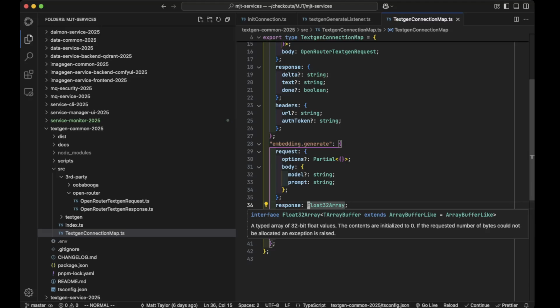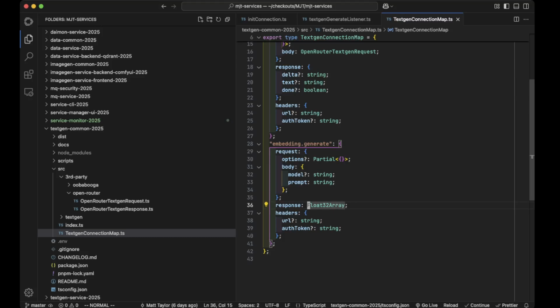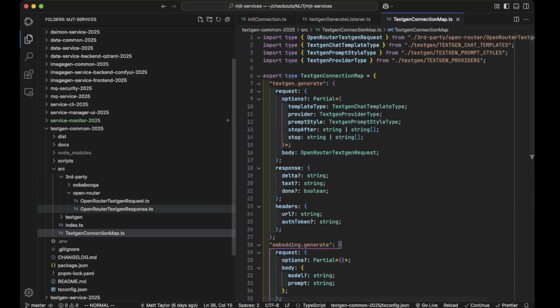It's a little bit more efficient and fast, and prevents me from having to do crazy stuff like base64 encoding of all the data. I can just work with the raw binaries and be happy. So that's how that works.